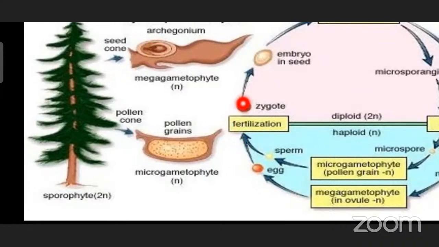When they fertilize, the zygote formation will take place. N plus N, it is 2N, the zygote. This zygote is formed here only in the seed cone. It is naked. As you can see, it undergoes mitotic divisions and becomes the embryo. So this one is a sporophyte formation phase.